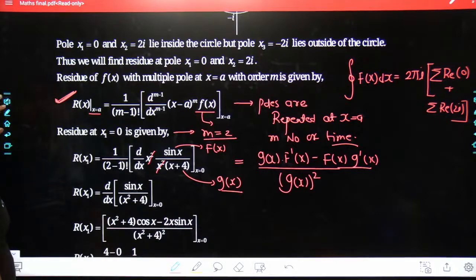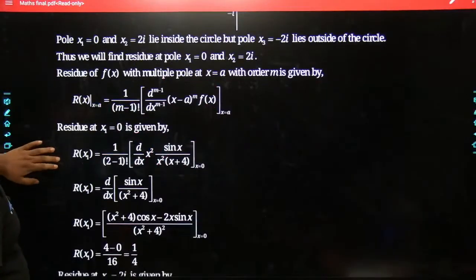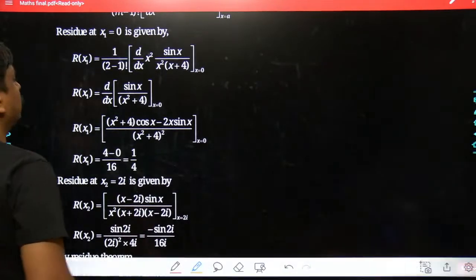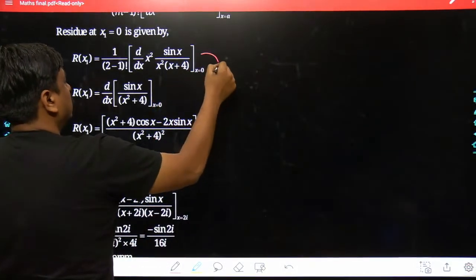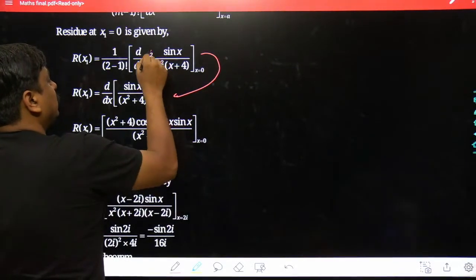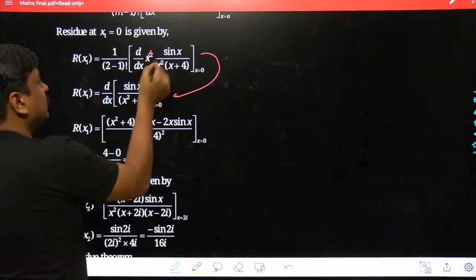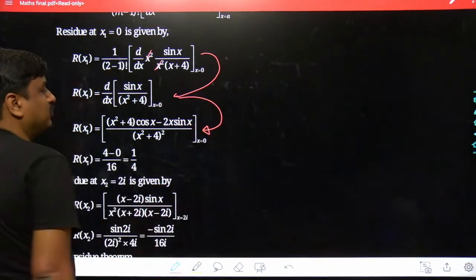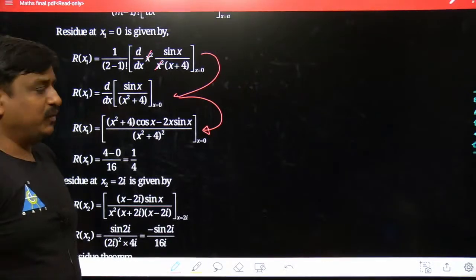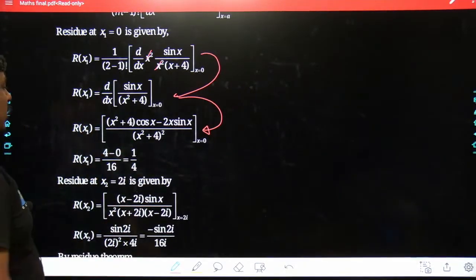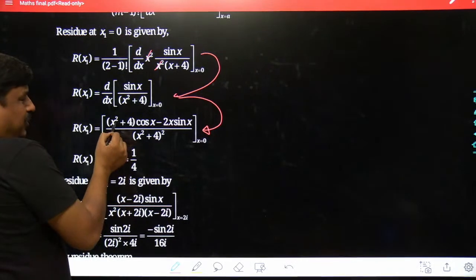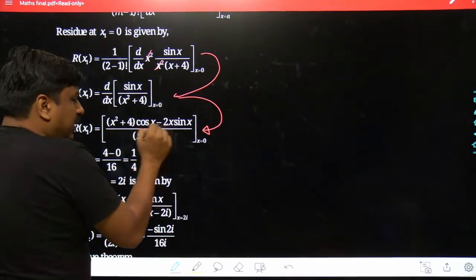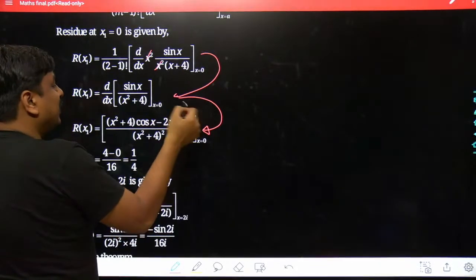So that is what I have done over here. You can see very well. See, x square is going out, and the differentiation of sin x divided by x plus 4 has to take place, and that differentiation would take place with its property of division. So the result we are getting now is: repetition of the denominator, differentiation of the numerator, minus the denominator as it is, and there would be a differentiation of the denominator.